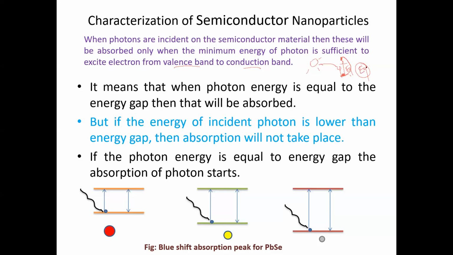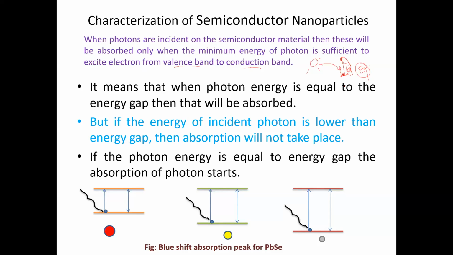Then and only then, these electrons overcome this energy barrier and come to the conduction band. So this is the absorption process which will occur.